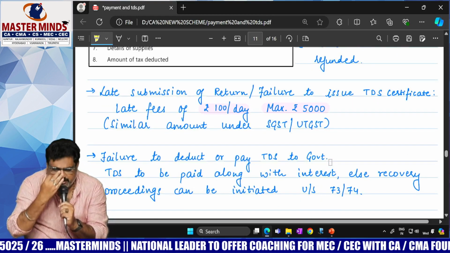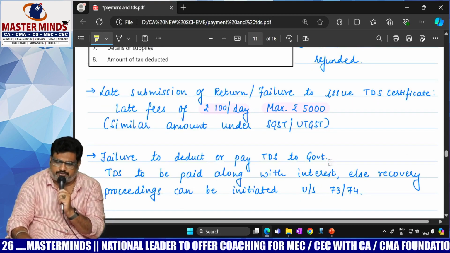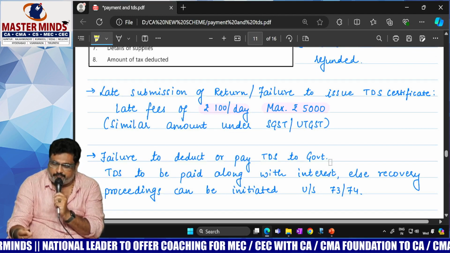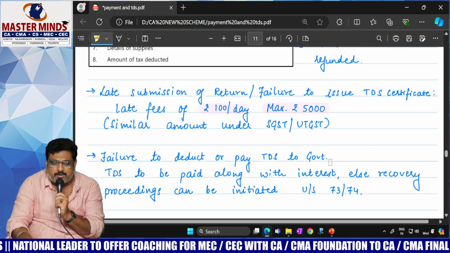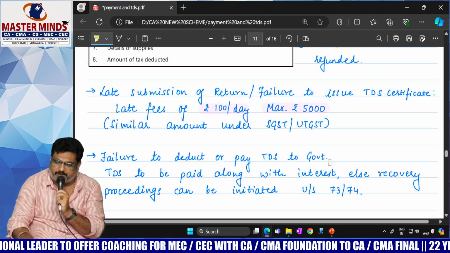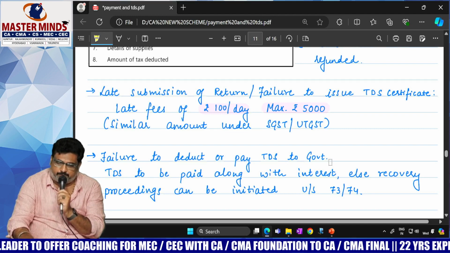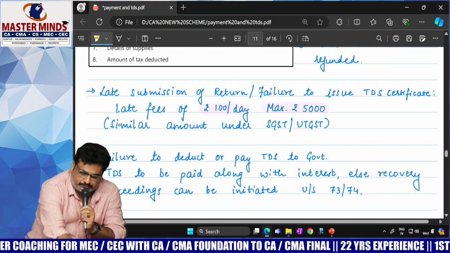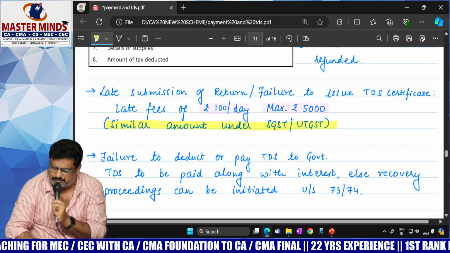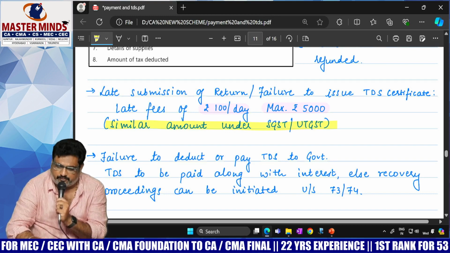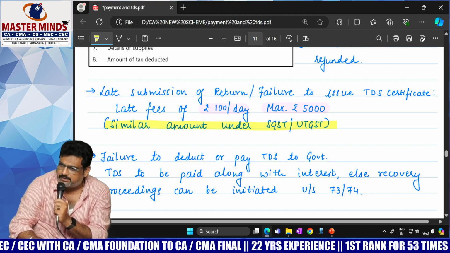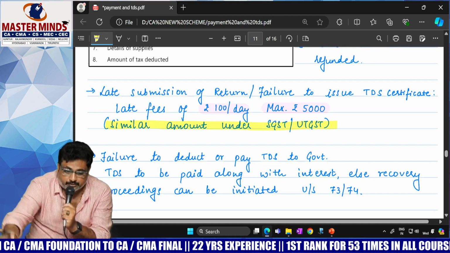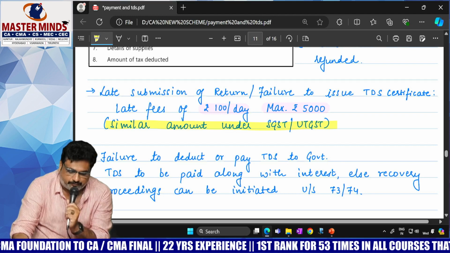Sir, if there is any delay in filing GSTR 7, is any late fee required to be paid? Yes, ma. The late fee will be 100 rupees per day, subject to a maximum of 5,000 rupees. Under CGST, a similar amount will be there under SGST. So the total late fee will be 200 per day, subject to a maximum of 5,000. Sorry, 10,000. Next one.